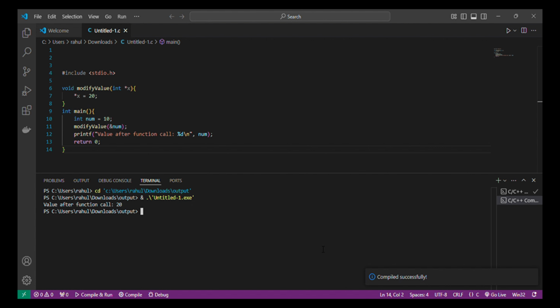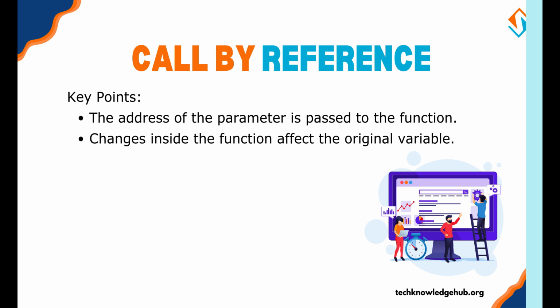Here, the modify value function updates the actual value of num using its memory address.